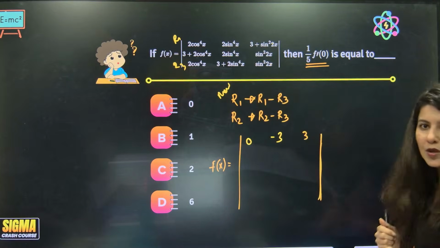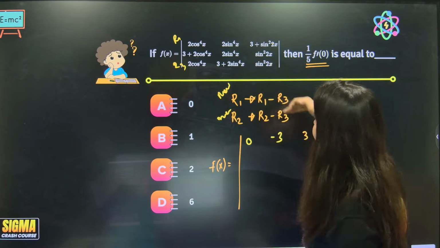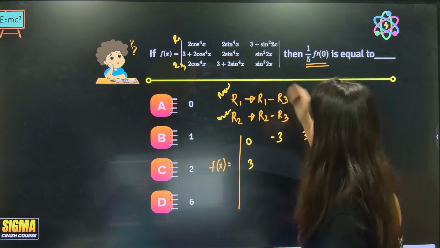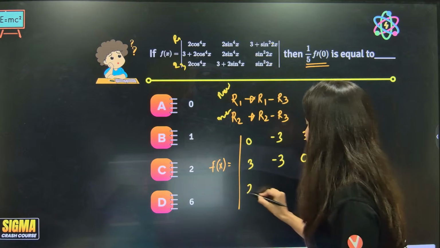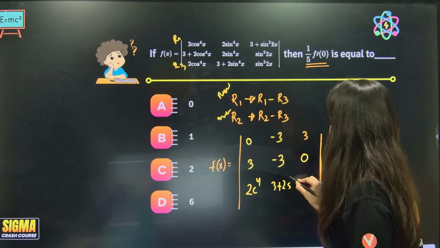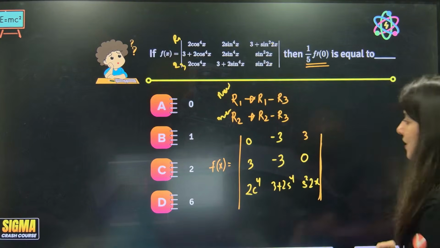Now R2, row number 2. New row number 2 you will get when you subtract R2 minus R3. So this minus this will give you 3. This minus this will give you minus 3. This minus this will give you 0. This is 2 cos power 4. This is 3 plus 2 sine power 4 and sine square 2x. This is what you're getting, okay? This is f(x).